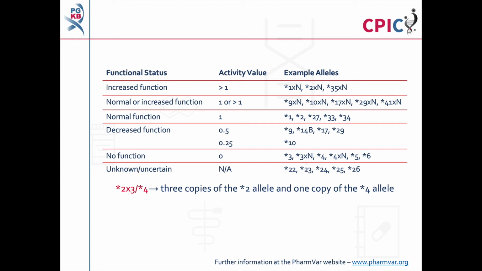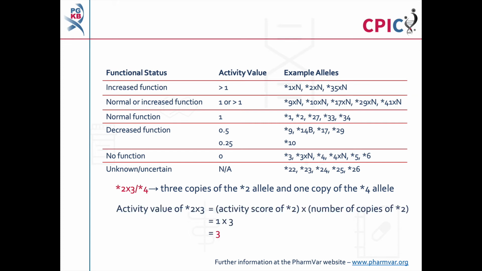The activity score of alleles that are present in multiple copies is calculated by multiplying the activity score for the allele by the number of copies present. In this case, the activity score of star 2x3 is 1 multiplied by 3, which equals 3. Further information about CYP2D6 alleles can be found at the PharmVar website.